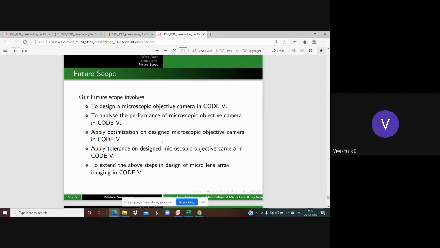So that is also something we can study in detail with Code 5. All right, so yesterday one of my PhD students was asking me what will be my broad area of research. Now I'm pretty sure that with this slide, and what I have spoken for the past 10 to 15 minutes, must give you a clear idea of what all can be done with this Code 5 software, but in optical imaging also.